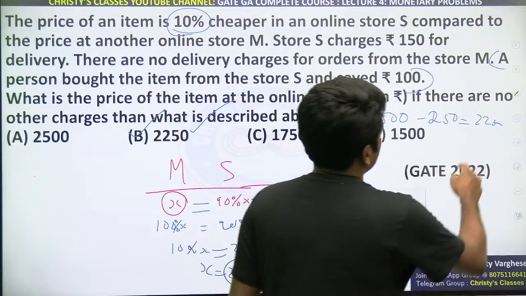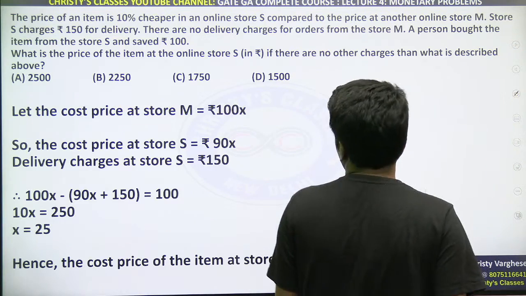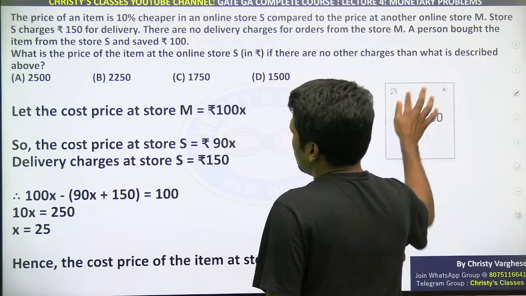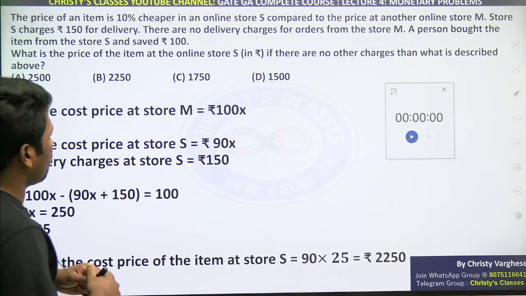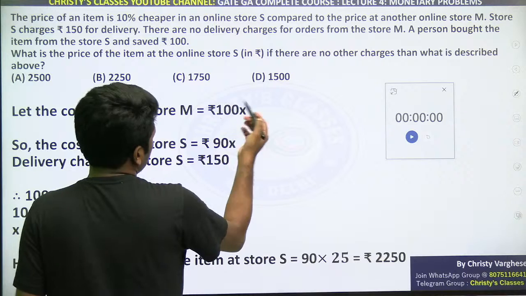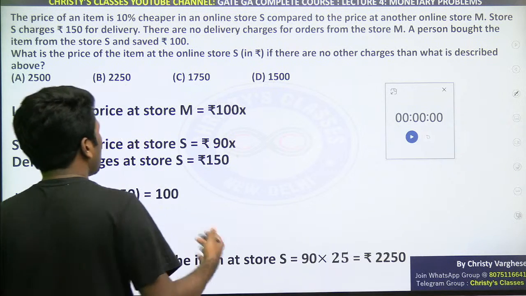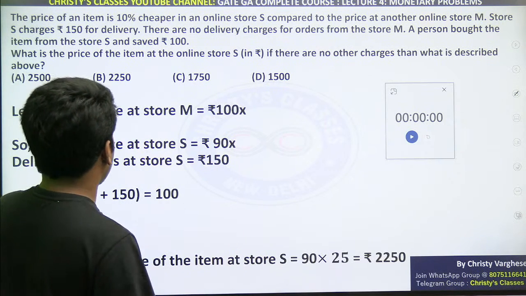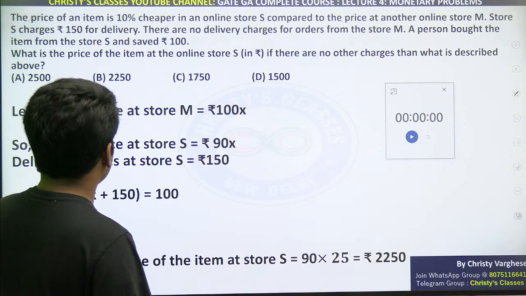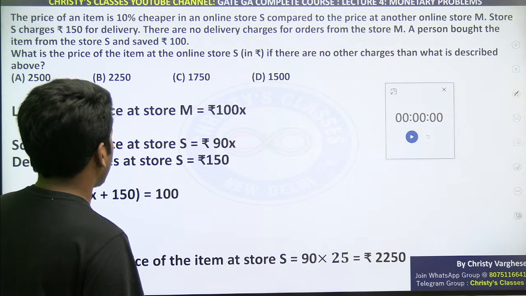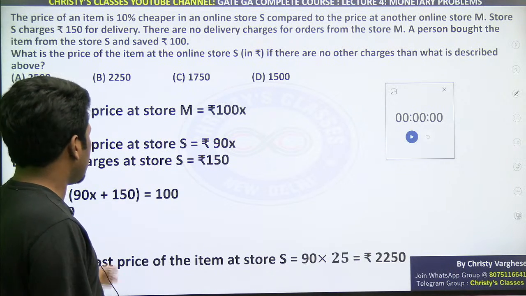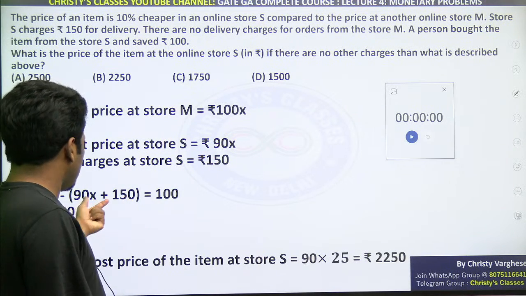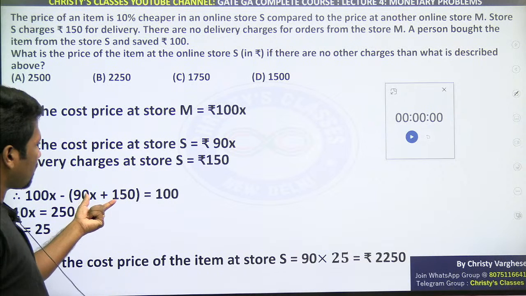I'll summarize once again. Look at this explanation I have given here. Let X be the cost price or 100% of X. 100X means 100% of X you can take, or 100X in rupees you can take. Taking an example also you can take, and then finally you need to correct. And the price at S will be 90% of X. The delivery cost is 150. So 90% of X plus 150, that is the price at S.